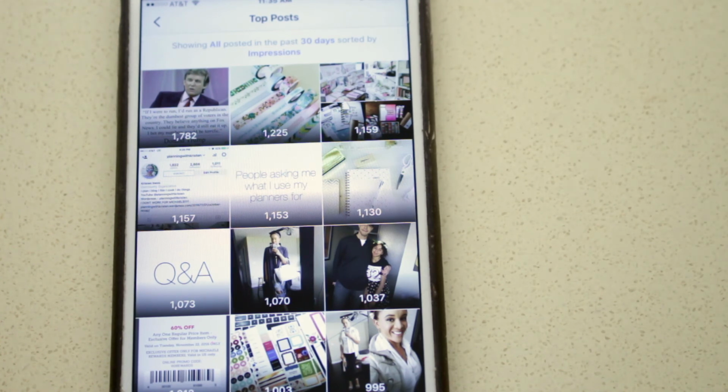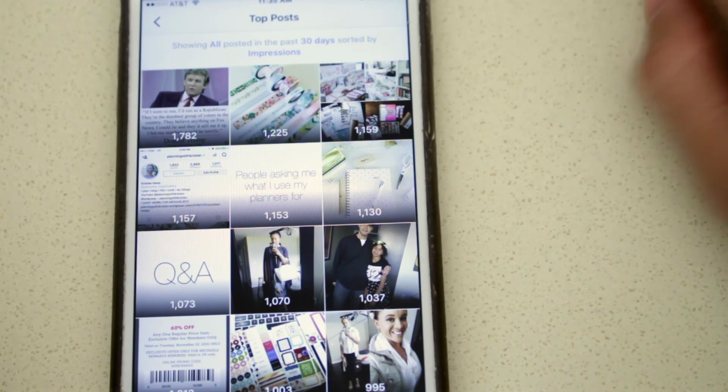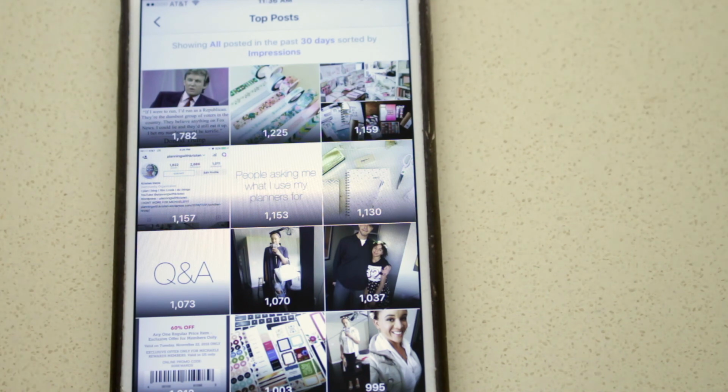Because you may only have 50 likes on a picture, which to me, I don't think that's a small amount. You may only have 50 likes on a picture, but if you look at your engagement and it's 1,000 and something, or your impressions and it's 1,000 and something, your photo is reaching a lot more people than you realize, and that's huge. If you can get a huge number like that for impressions, that lets you know you're doing something right. Just because you may not have likes, there are people who just go through Instagram feeds. They don't like photos. Your photo may end up in the explore page, which mine has ended up there quite a few times, especially if you hashtag it. And once you figure out what those numbers mean for you, you can only go up.